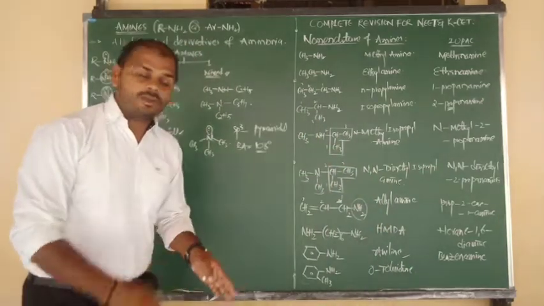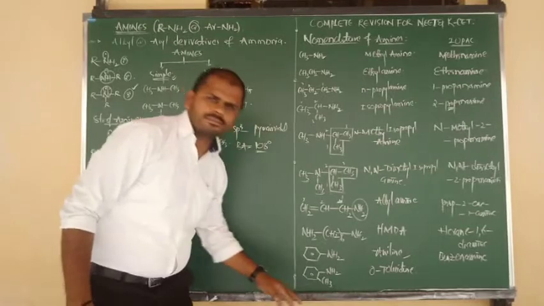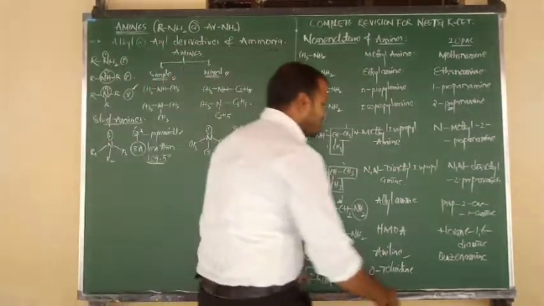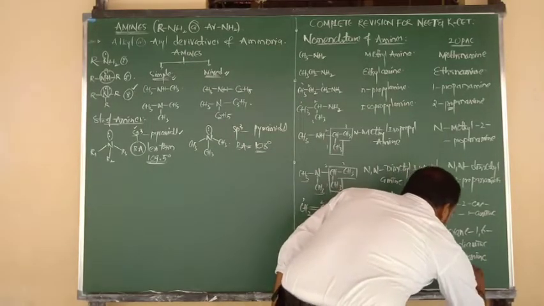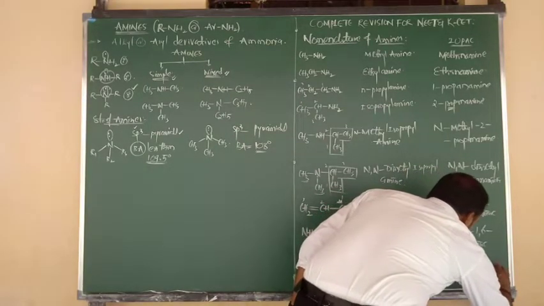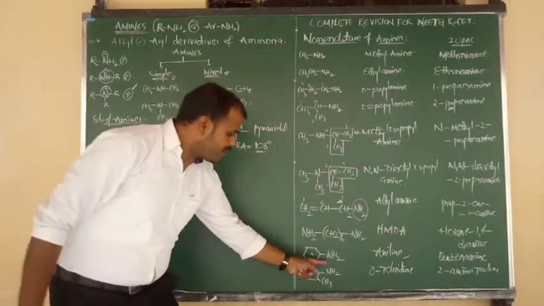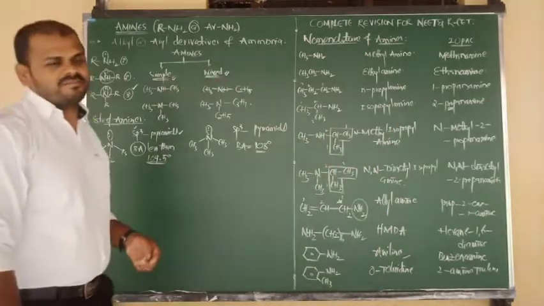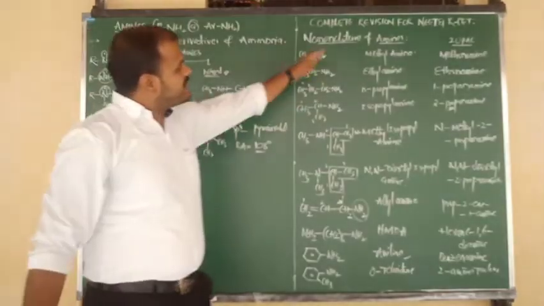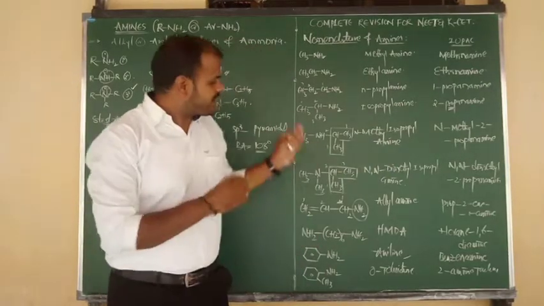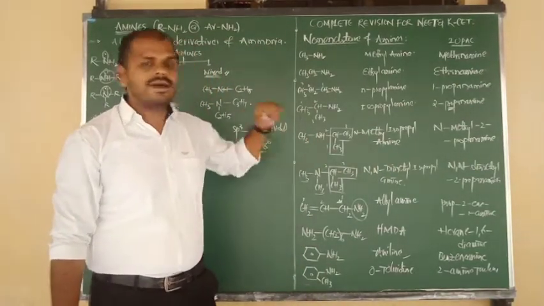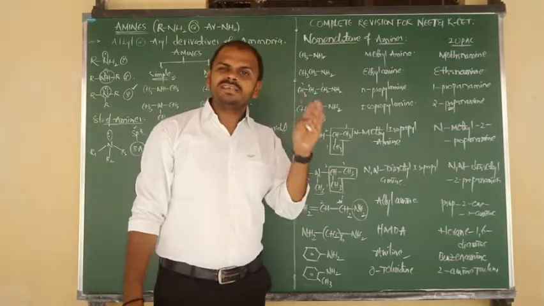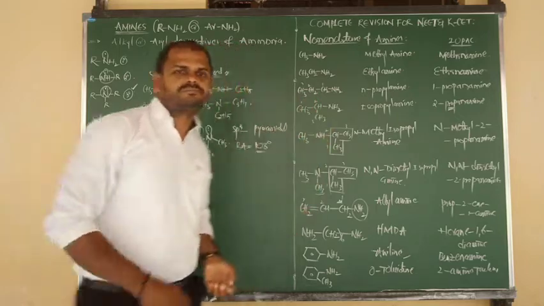Orthotoluidine. How to write the IUPAC name? 2-methyl aniline we can write. Otherwise, we can write 2-aminotoluene. That is also correct. So once again, 2-aminotoluene and 2-methyl aniline, both are IUPAC names. So this is the story about the nomenclature of amines. Only a few selected important compounds I have discussed here; try to cover the remaining as much as possible. Understand properly and practice.